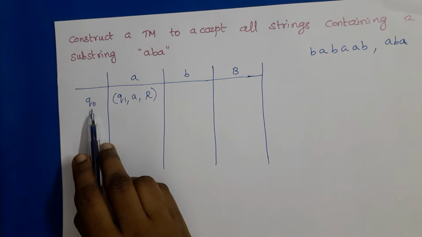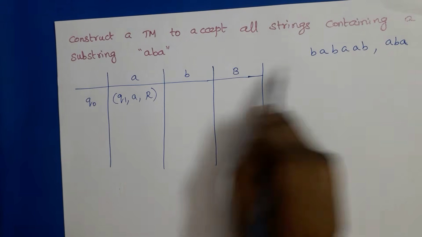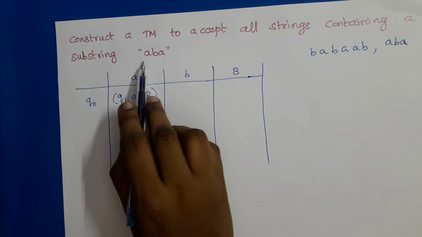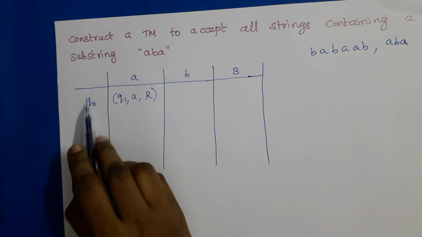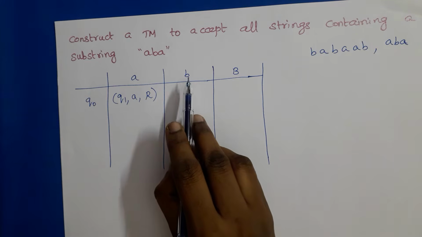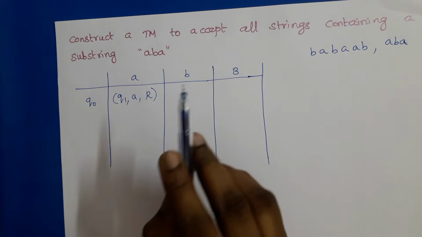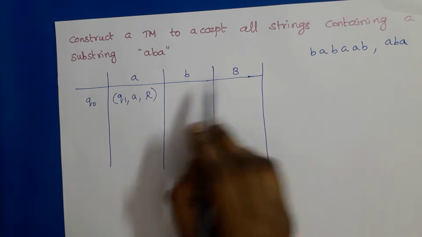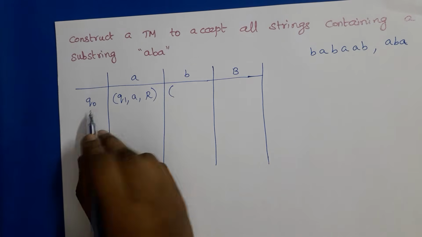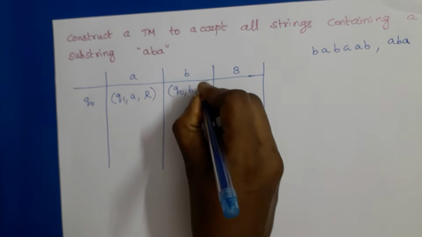Suppose the first tape symbol is B. If we are in state Q naught and the first tape symbol is B, it means we still didn't start reading the substring. So we have to remain in the same state, no change in state. We have to wait for A to reach the next state Q1. So in state Q naught, B is the current tape symbol, which means no change in state and no change in tape symbol, just the move is right move.